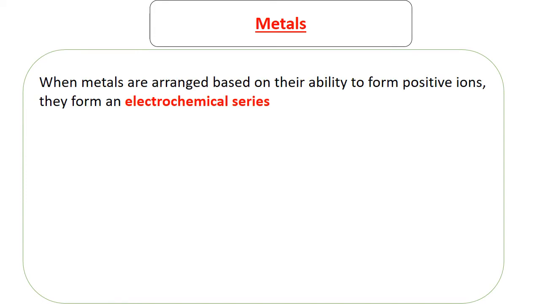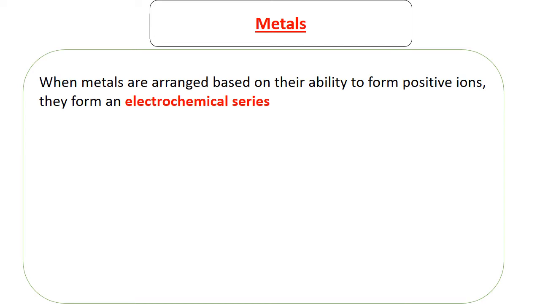Just one more note: when metals are arranged based on their ability to form positive ions, they form another series called the Electrochemical Series. So there's another list which lists metals according to their ability to form positive ions. Remember, a metal is expected to lose an electron and therefore to become positively charged.